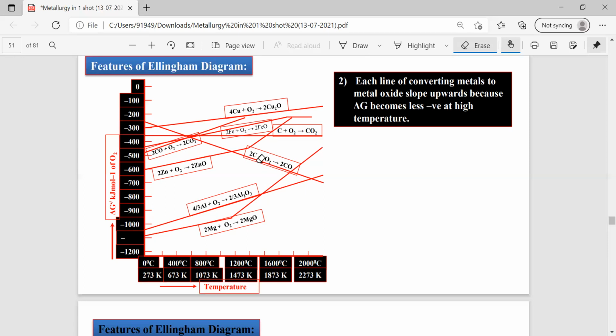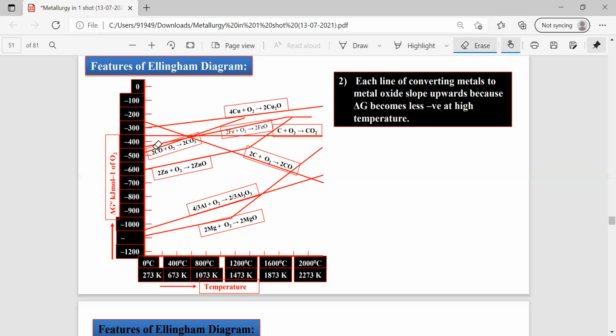Among carbon and carbon monoxide, can you guess which is going to act as a good reducing agent? See this graph, just carefully observe this line: formation of carbon monoxide from carbon. And again, formation of carbon monoxide.